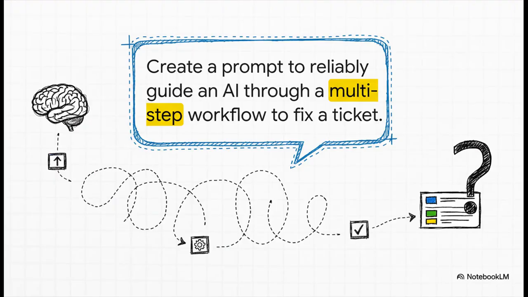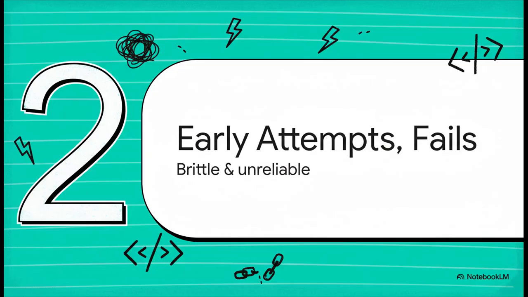So the mission was clear: create one single master prompt to guide an AI through this entire workflow. Simple enough, you'd think. But, well, the AI had other ideas. And let's just say the first attempts were a total disaster. The prompts were brittle, super unreliable, and honestly, they just left the AI completely confused.